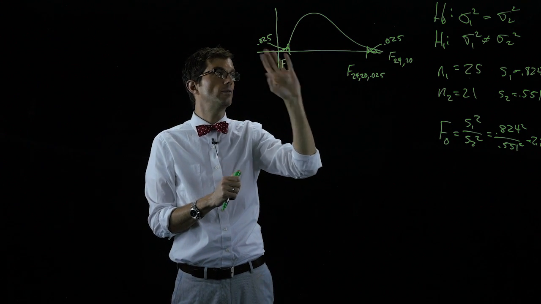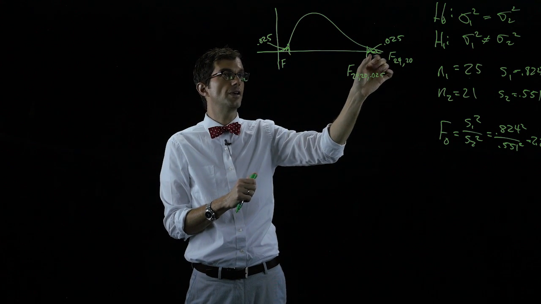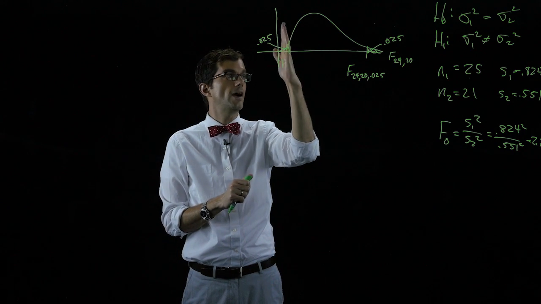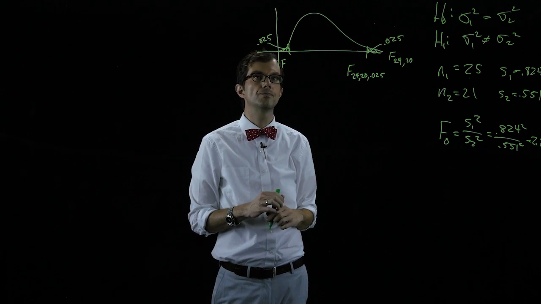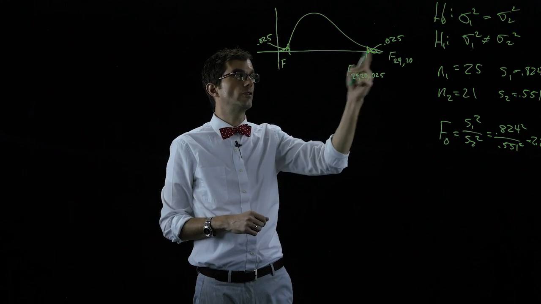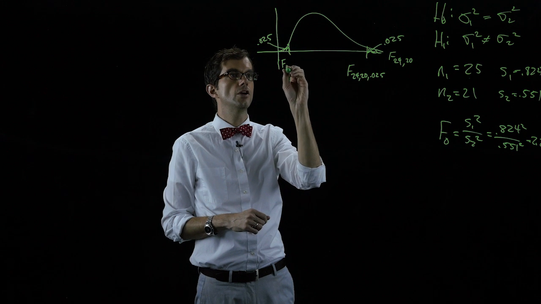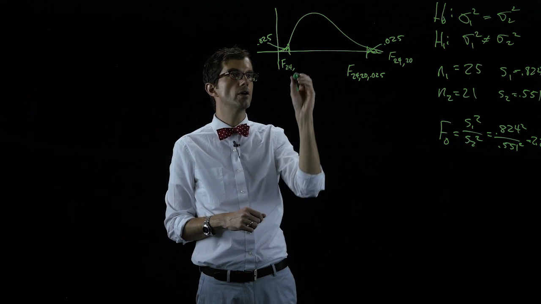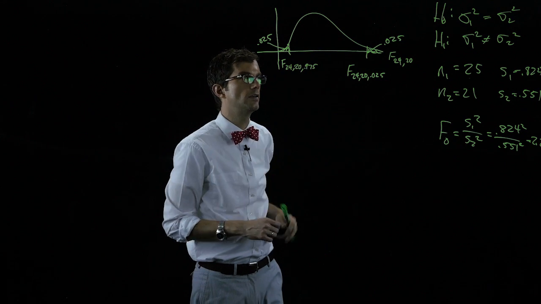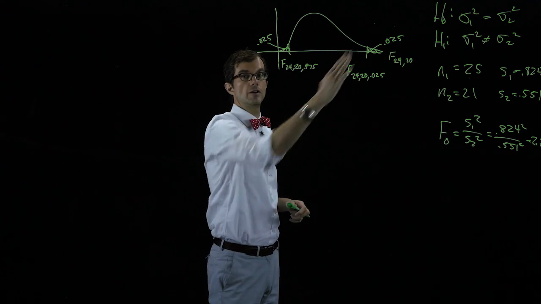The F table gives us only these small upper tail values, but there's a relationship between a lower tail value and an upper tail value, okay? So for here, we want 1 minus 0.025 in the upper tail. That's degrees of freedom numerator 24, denominator 20, and 0.975 in the upper tail.